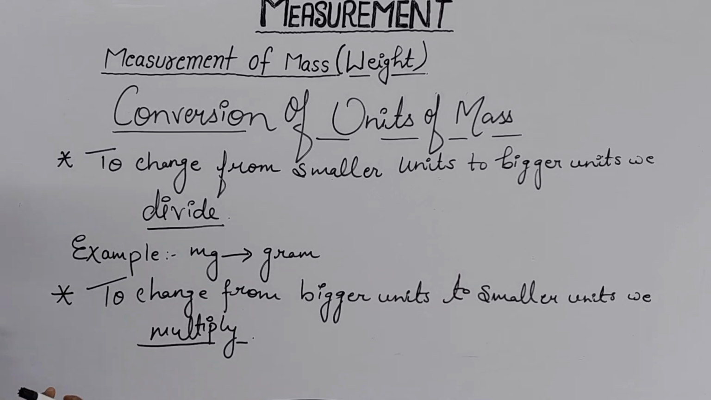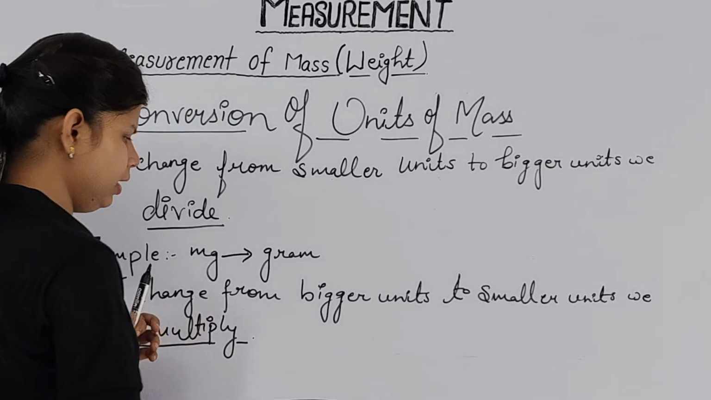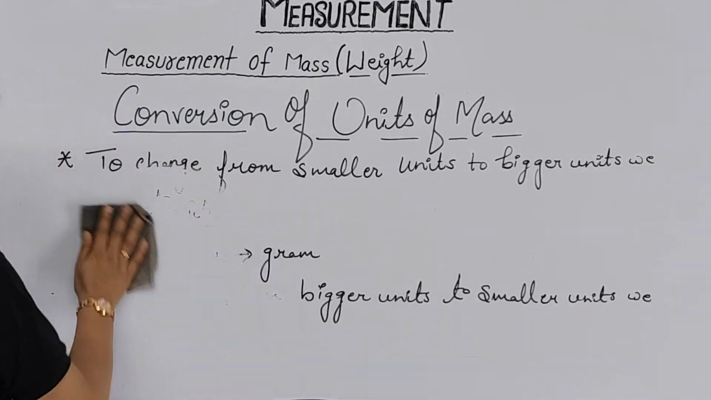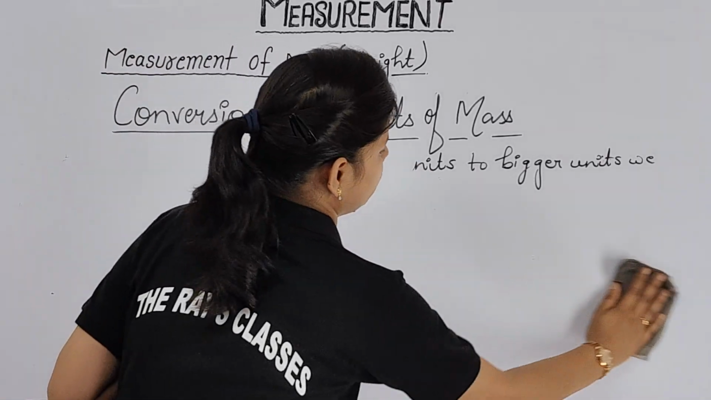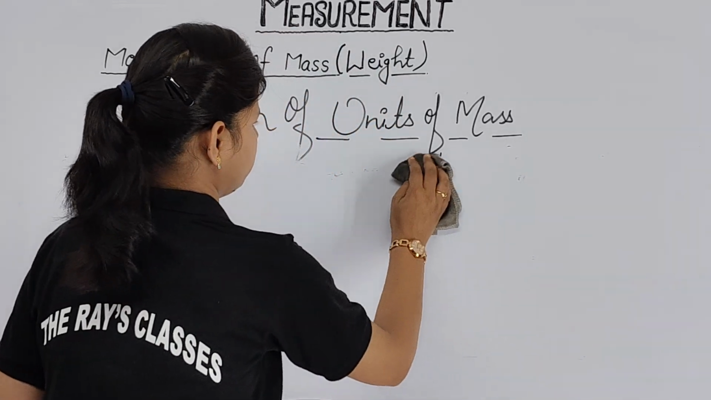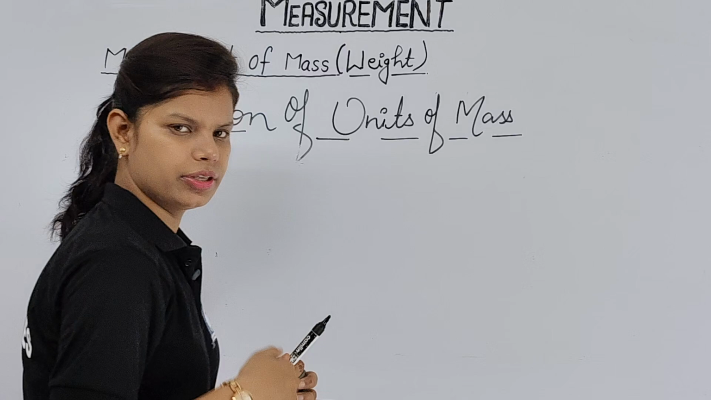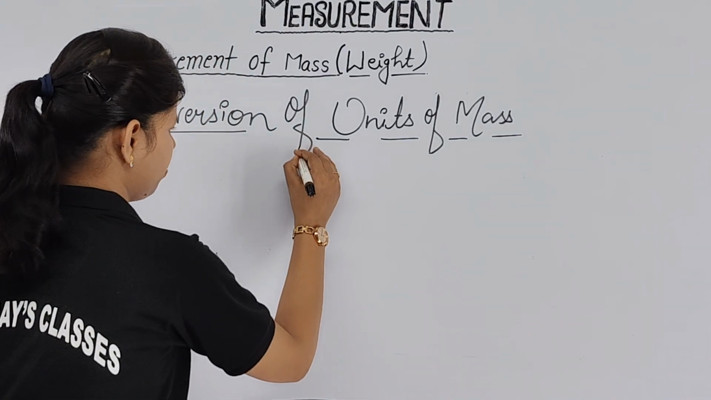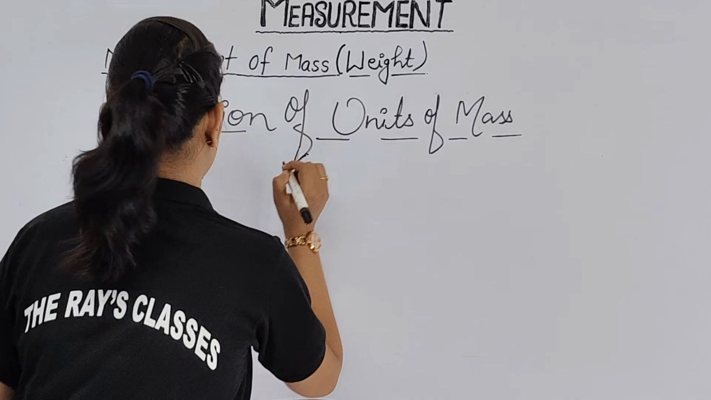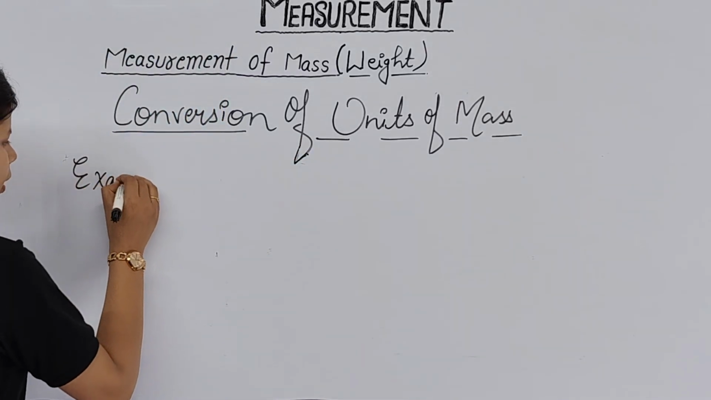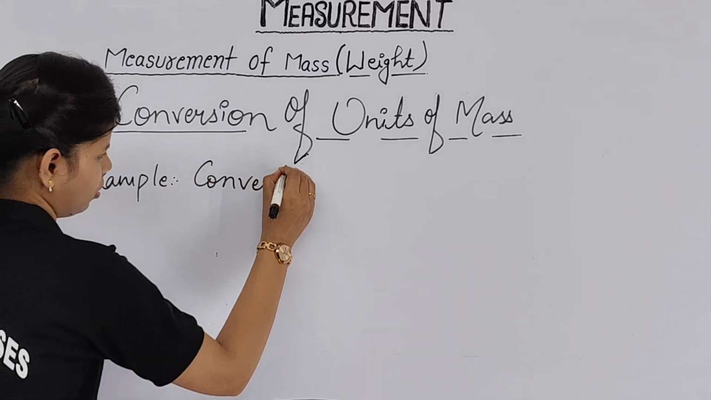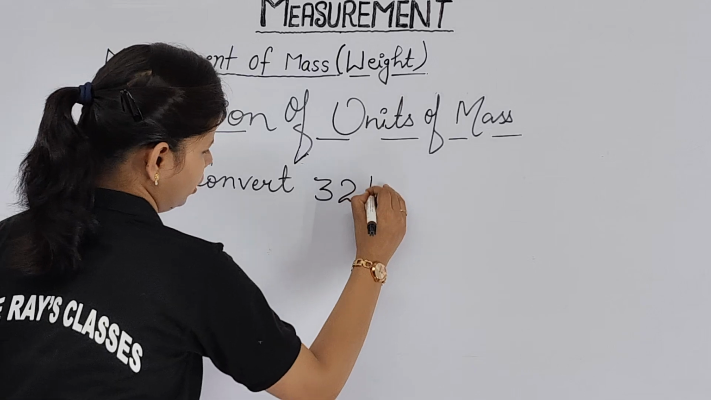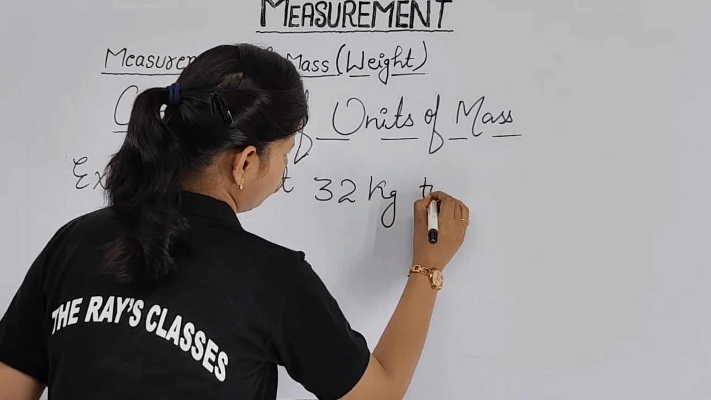I'll give you an example here. Now, a general example: you have to give me your valuable comments in the comment section on which operation we are going to use here. Two operations I have taught you: one is multiply, another one is divide. That's all, no? For example, if I take one number, you have to convert 32 kg to gram.